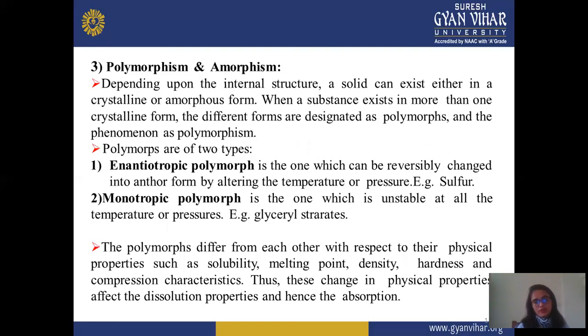Next is polymorphism and amorphism. In polymorphism and amorphism, depending upon the internal structure, a solid can exist either in a crystalline or amorphous form.